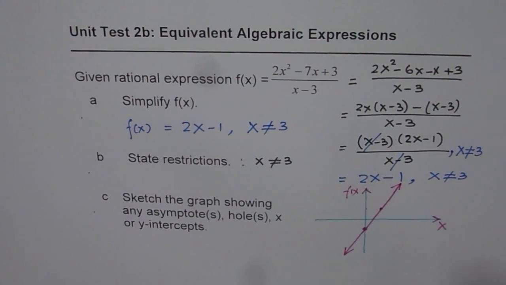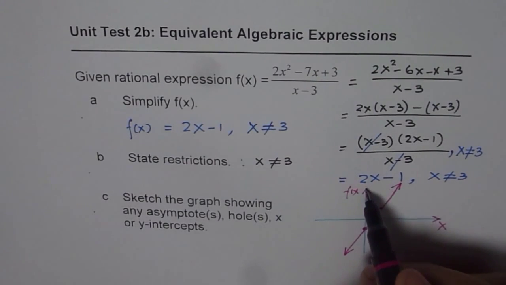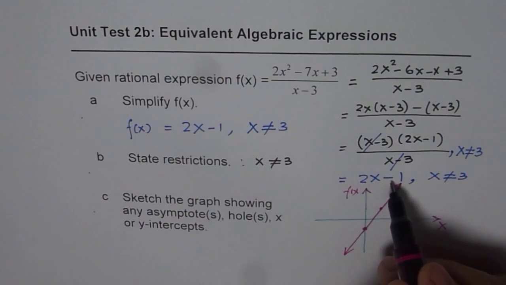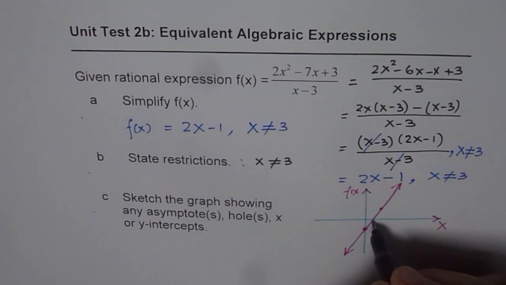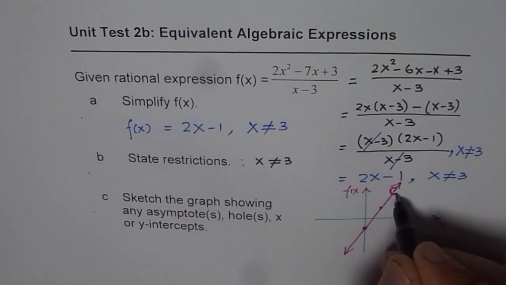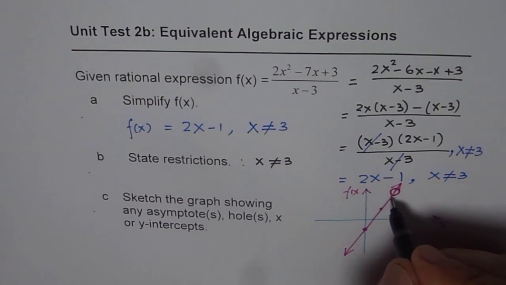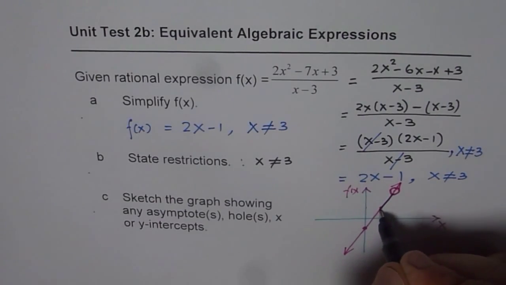But the only thing which you have to remember is that at 3 the value will be 6 minus 1, 5. So this is 1, this is 2, and then at 3 we'll have a value here which is 5, where you have to make a hole, correct? So make a hole at that place and then draw the rational function.